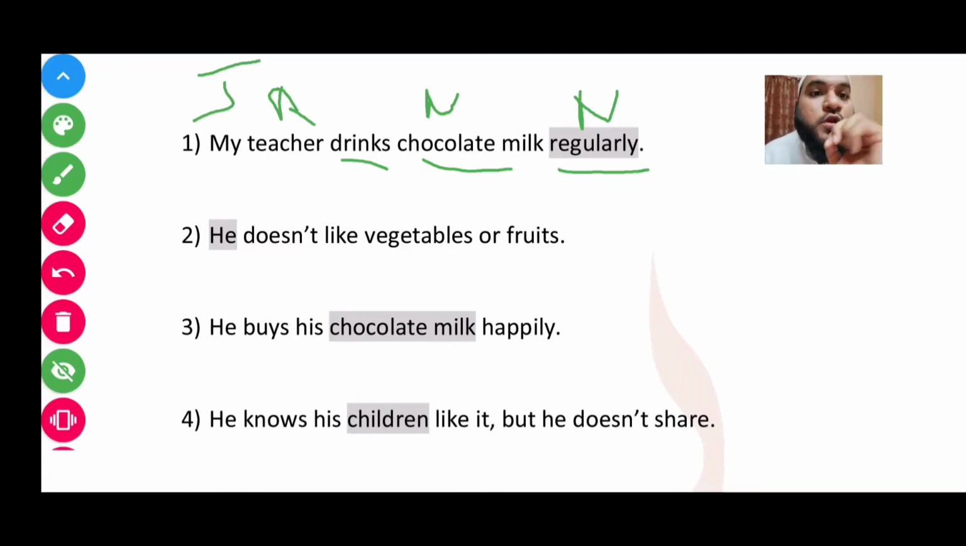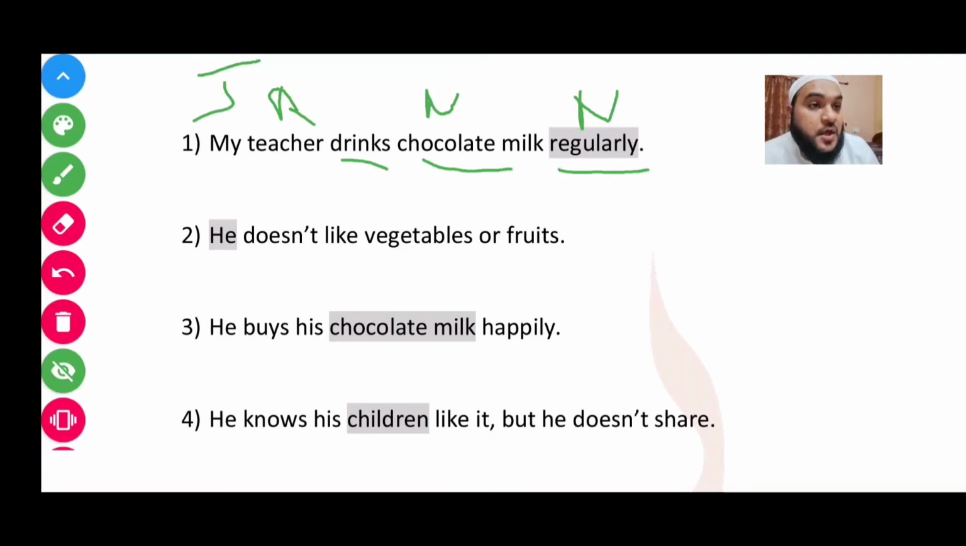Correct? Cool. Okay, he doesn't like vegetables or fruits. So the fi'l, where is the fi'l? Quickly, before I say it, find it out. Okay, I'll keep quiet for a second, think about it, and I'll come back to you. Okay, the fi'l is like.